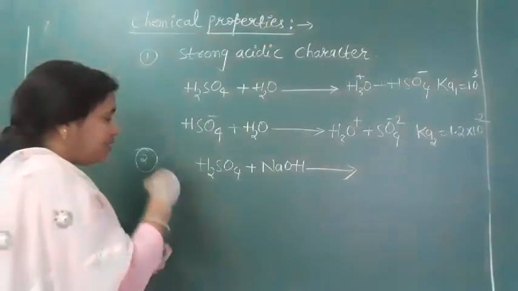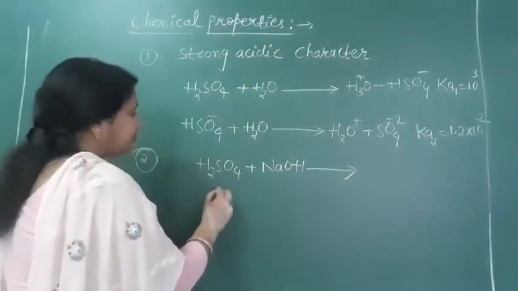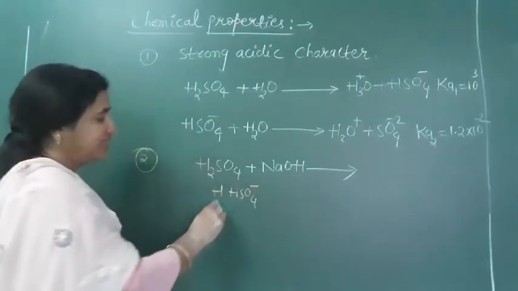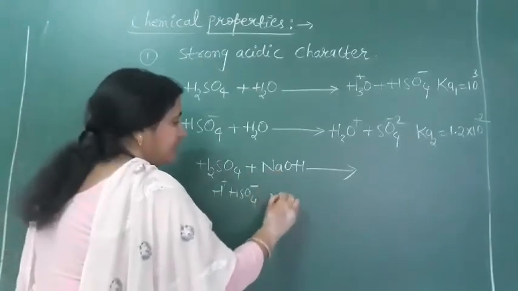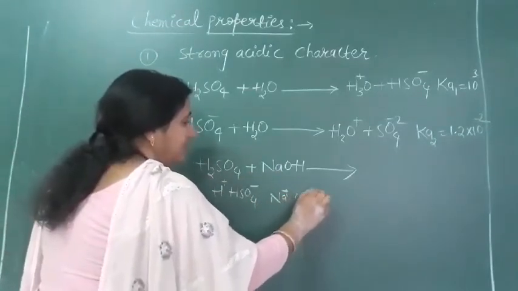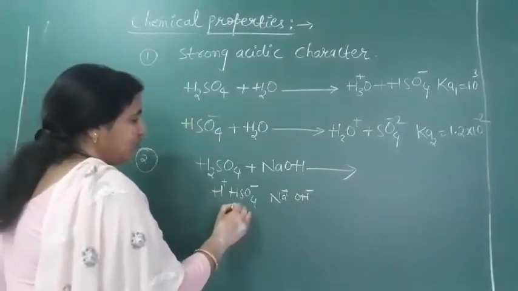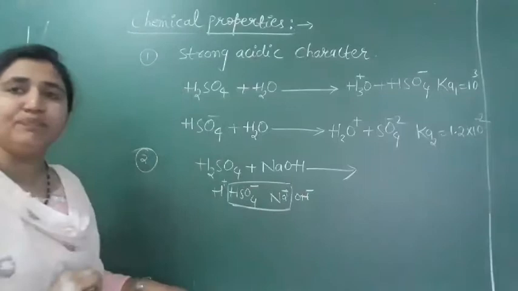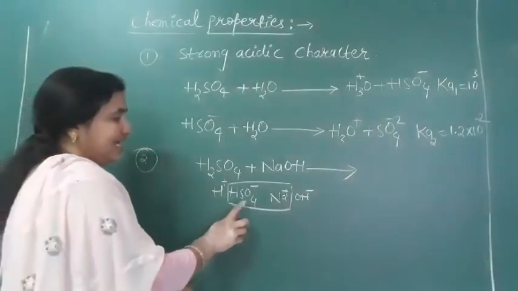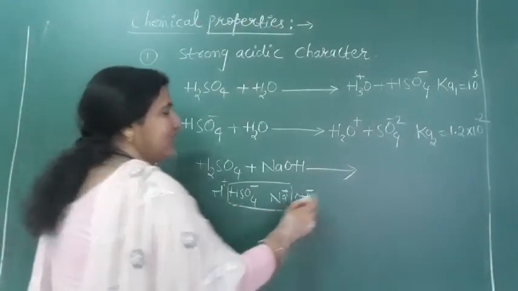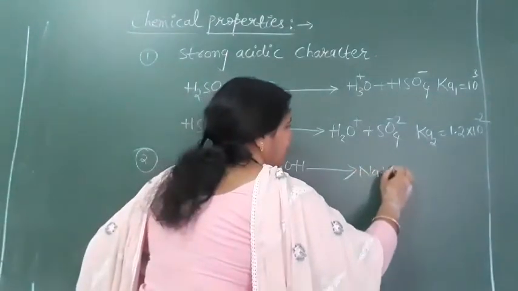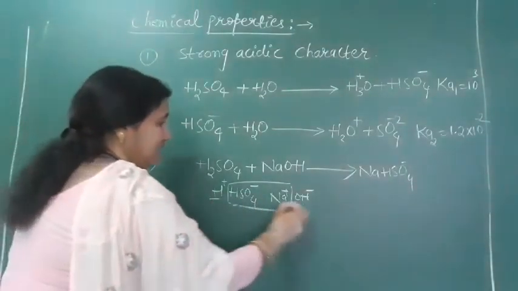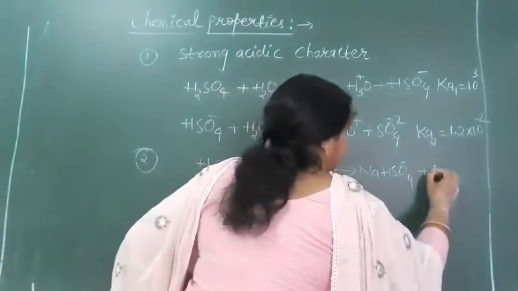In the first step we have HSO4 minus and H plus, and here Na plus and OH minus. This HSO4 minus and Na plus will form a salt. This is the anion and this is the cation. So here we will get NaHSO4, and the H plus and OH minus will form water.